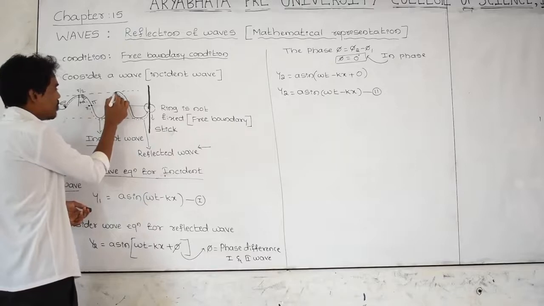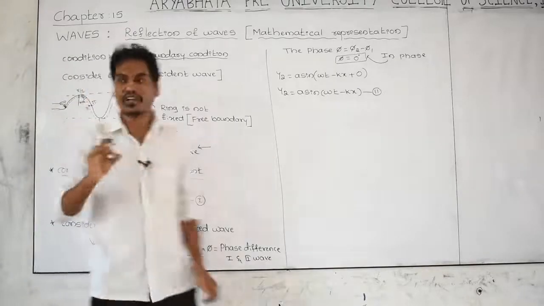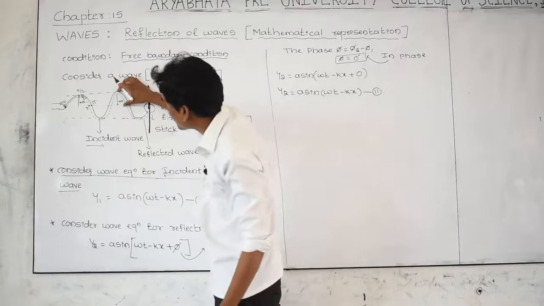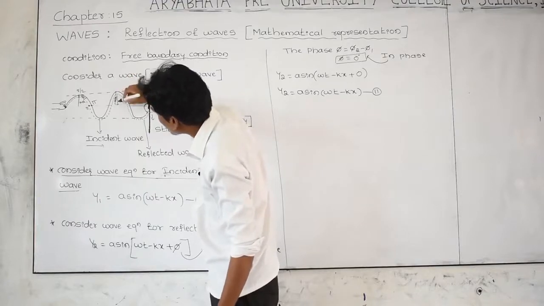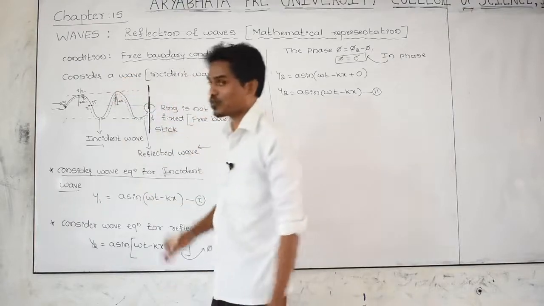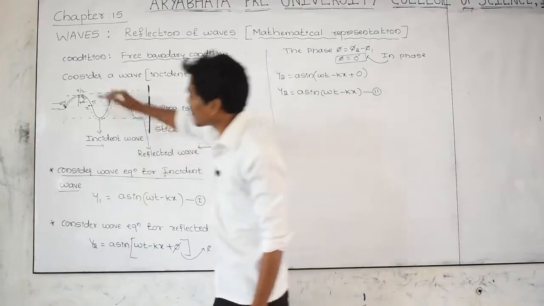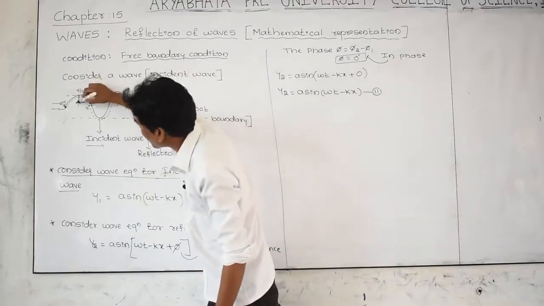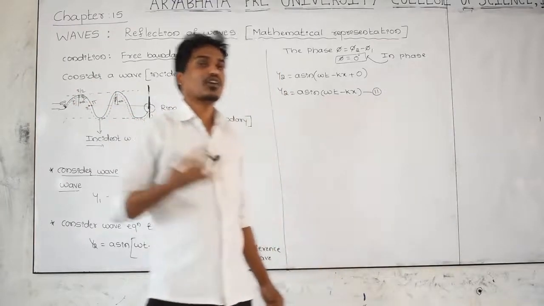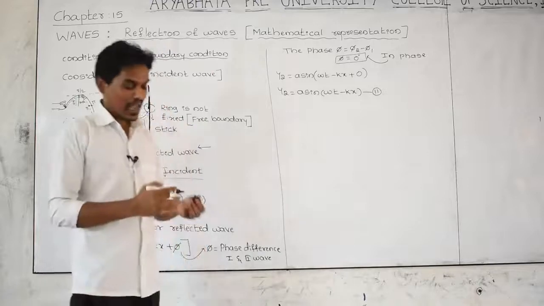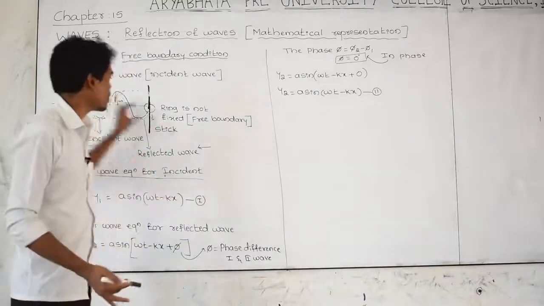For incident wave amplitude is plus a, that is this one. For reflected wave also plus a, plus 2a. Here also for incident wave plus a, for reflected wave also plus a, plus 2a, means the amplitude becomes twice the individual wave. Amplitude becomes double because both the waves are in phase.